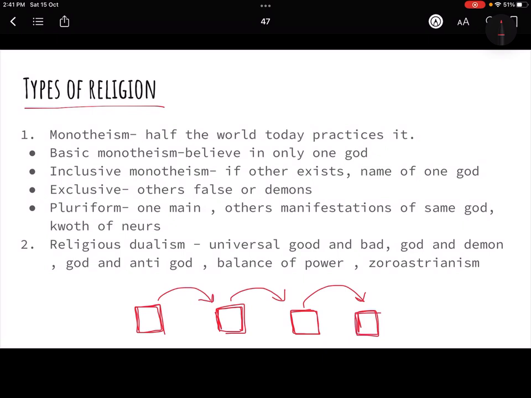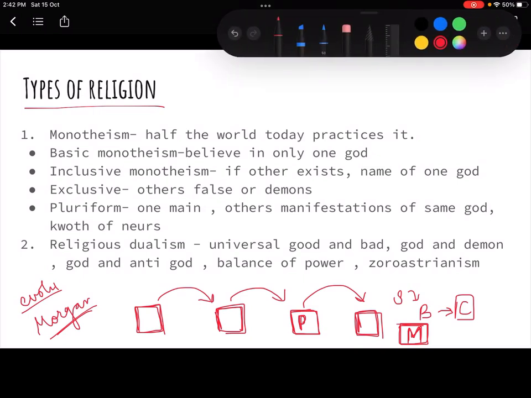So the people who believe in this are Morgan and other evolutionists, who have tried to find a sequence in everything, even in religion, because they believed that there was a sequence, ठीक है, from being savage to barbaric to civilized. Every other institution has also evolved, and so has religion. So basically for evolutionists, the ultimate or last religion would be monotheism, right? And the second last would be polytheism, but it is not true.